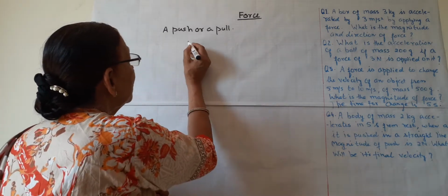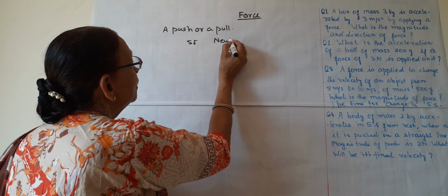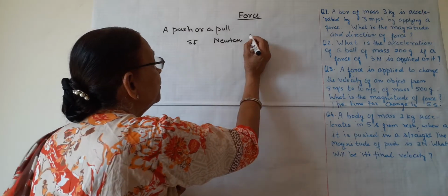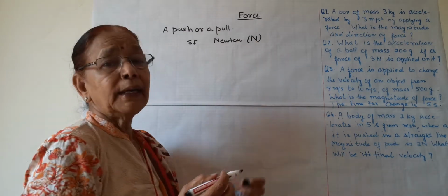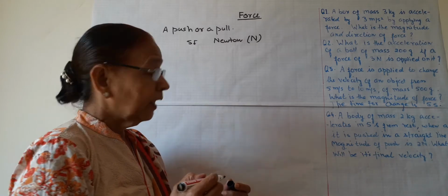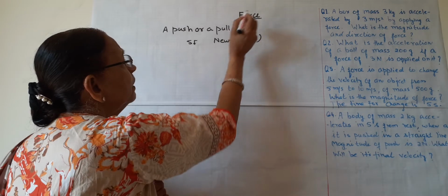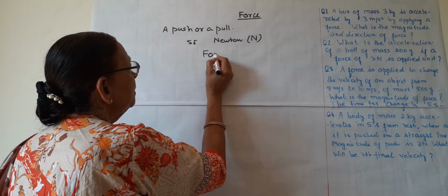Now about the SI unit of force. The SI unit of force is Newton, after the name of the scientist Isaac Newton, and it is symbolized by capital N. Now I will give you the formula for calculating force. It is very simple.